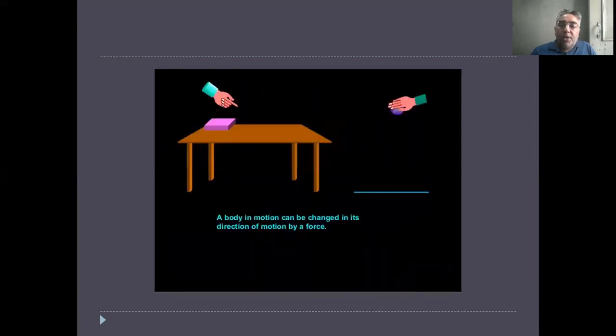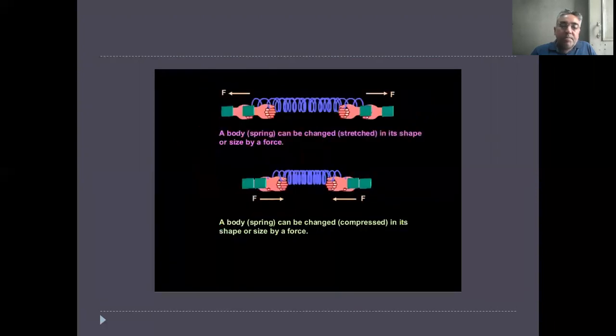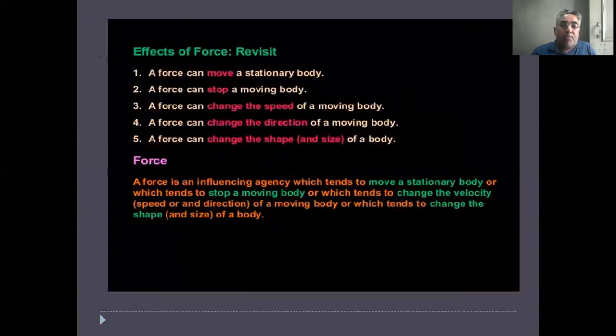As you know, a ball is moving. After some time, it may stop due to the force of friction. A body in motion can be changed in its direction of motion by a force. A spring can change its shape or size by a force. A spring can be compressed, changing its shape and size, with the help of force. These things are the effects of force.